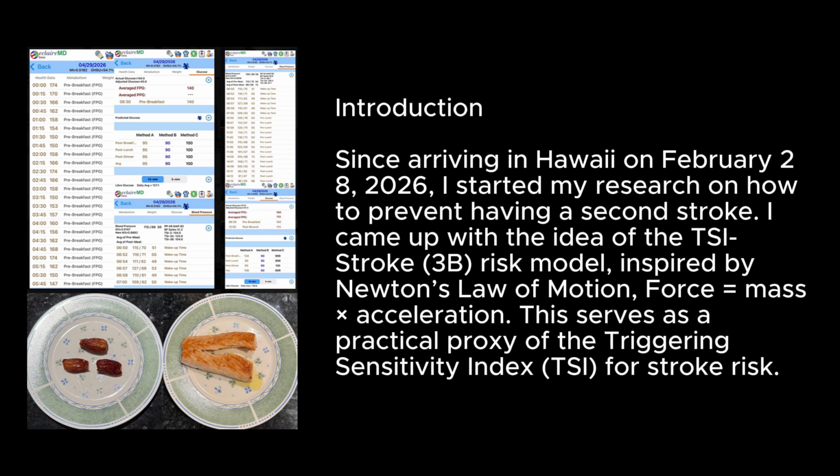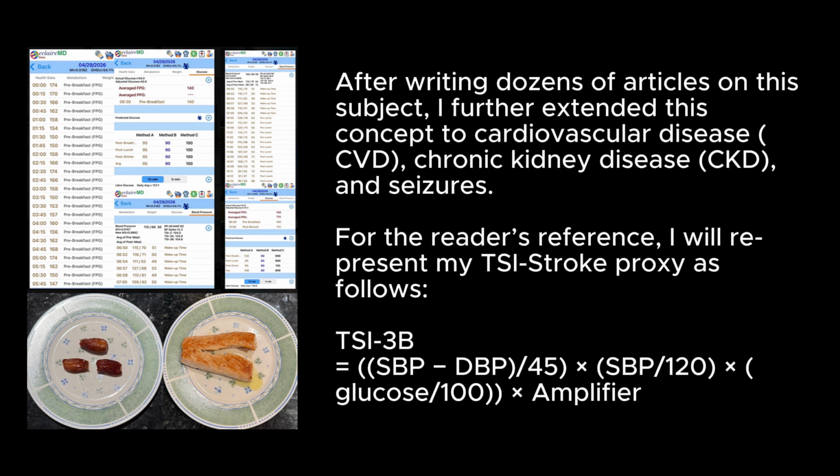Introduction. Since arriving in Hawaii on February 28, 2026, I started my research on how to prevent having a second stroke. I came up with the idea of the TSI-Stroke 3B risk model, inspired by Newton's law of motion: force equals mass times acceleration. This serves as a practical proxy of the Triggering Sensitivity Index, TSI, for stroke risk. After writing dozens of articles on this subject, I further extended this concept to cardiovascular disease (CVD), chronic kidney disease (CKD), and seizures, for the reader's reference.